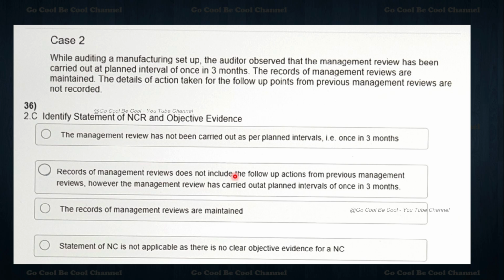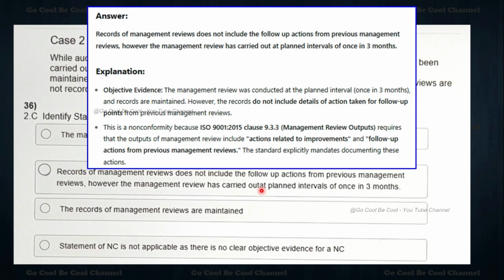Records of management reviews do not include the follow-up actions from the previous management reviews. However, the management reviews have been carried out at the planned intervals and the records are maintained. Statement of NC is not applicable, as there is no clear objective evidence for the NC. Now the answer is: records of the management reviews do not include the follow-up actions from the previous management reviews, however the management reviews have been carried out at planned intervals of once in 3 months.